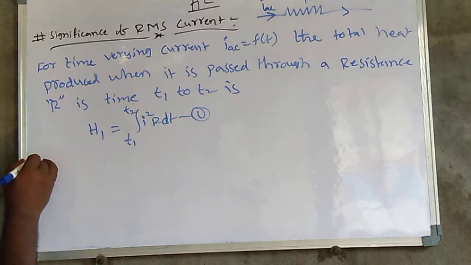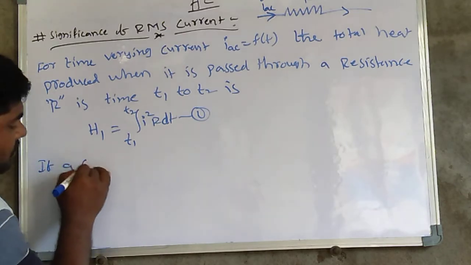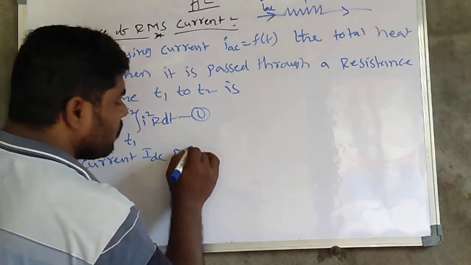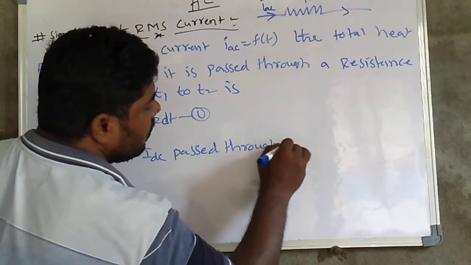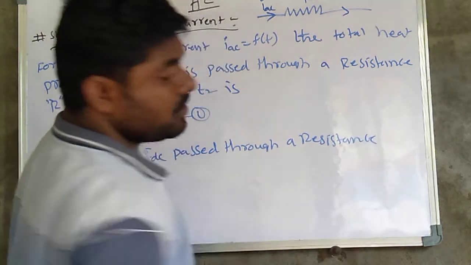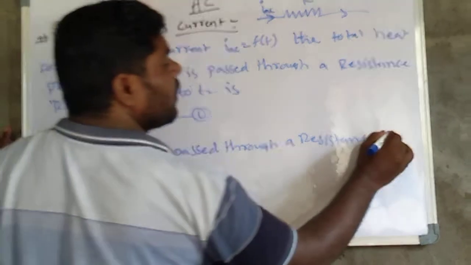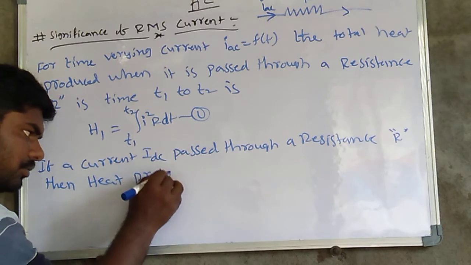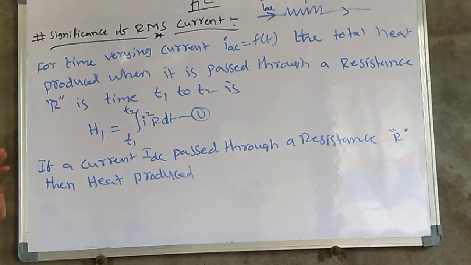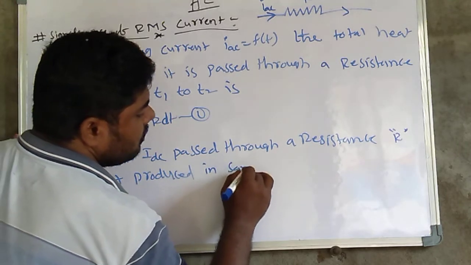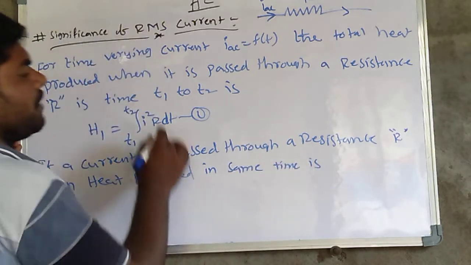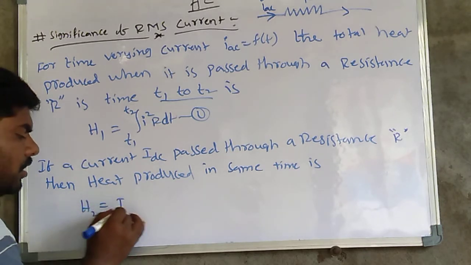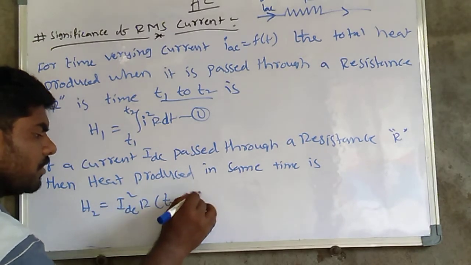If a direct current I_DC passes through a resistance capital R, then the heat produced in the same time interval t1 to t2, H2, is equal to I_DC squared into R into (T2 minus T1). This is equation number 2.